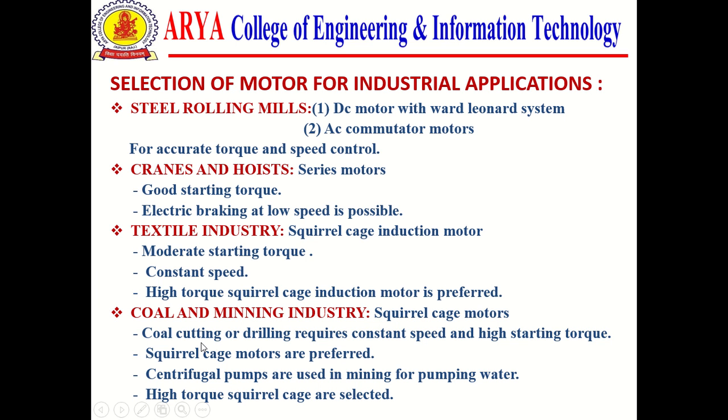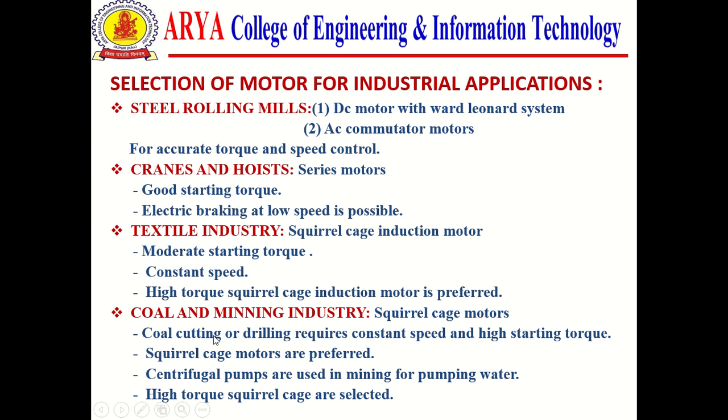If you talk about coal and mining industries, then we also use squirrel cage motors, because of a lot of advantages. Coal cutting or drilling requires a constant speed and high starting torque.